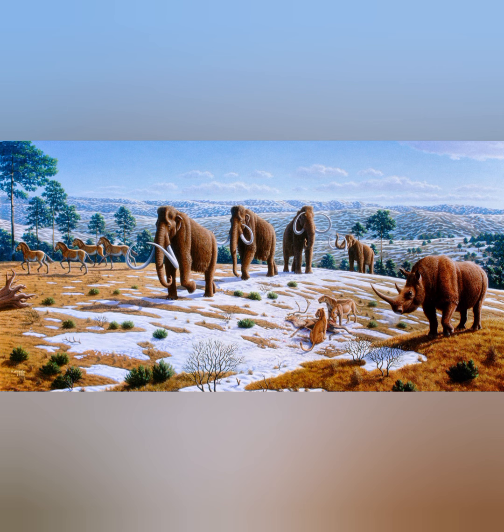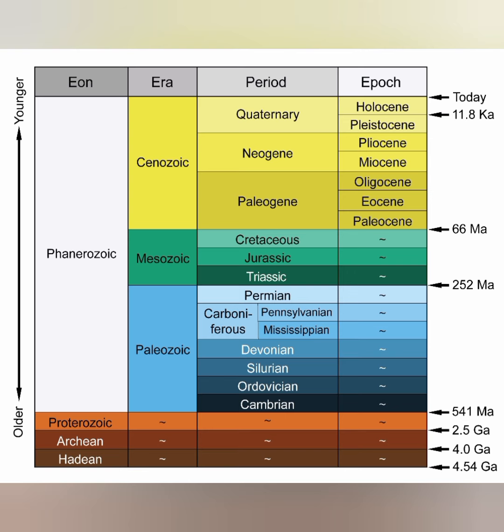So, this is how the geological time scale is divided into 4 eons. Now, further, these eons are divided into eras. Hadean, Archean, and Proterozoic are not divided into any eras because they are the earliest part of the geological time period. But Phanerozoic is divided into 3 major eras, including Paleozoic, Mesozoic, and Cenozoic.